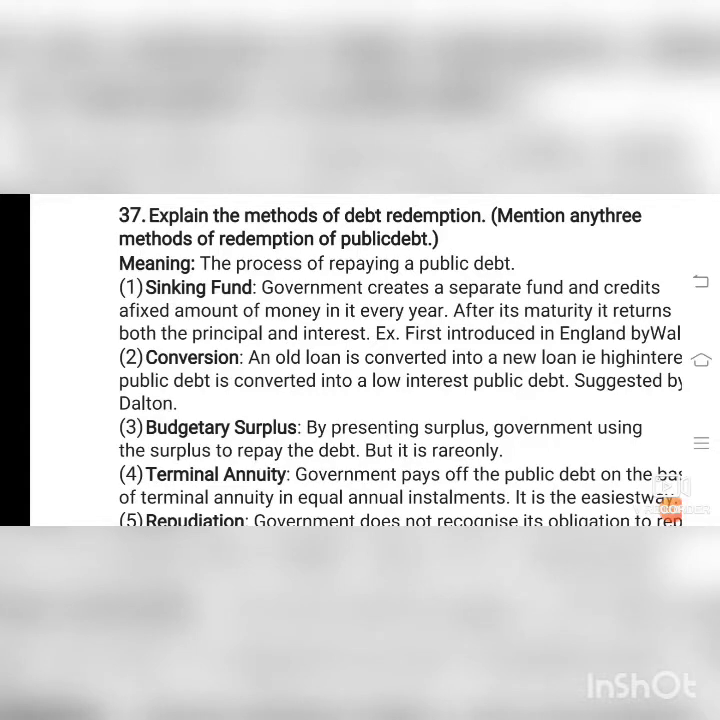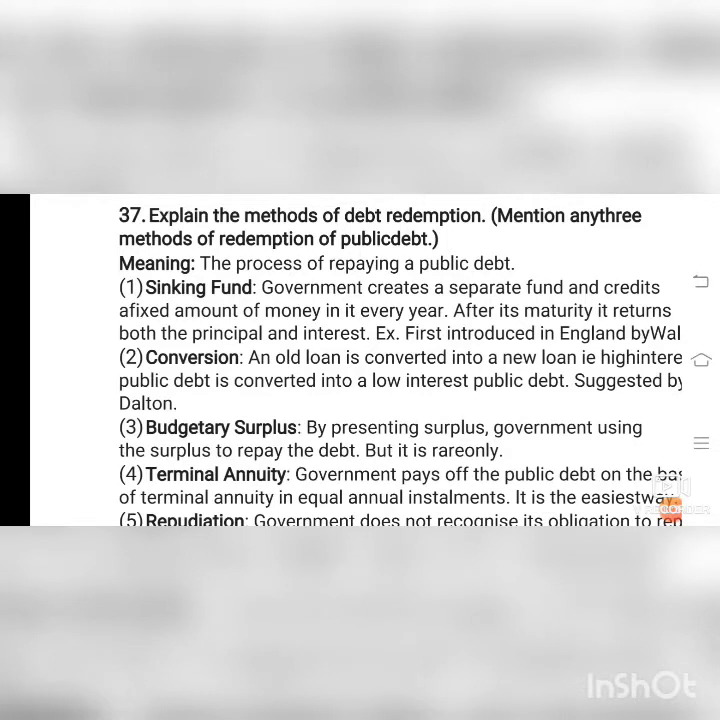Explain the methods of debt redemption. What does debt redemption mean? The debt which has occurred deals with the methods of raising loans from internal and external sources. The burden, effects and redemption of public debt fall under this head. So this is called: explain the methods of debt redemption.